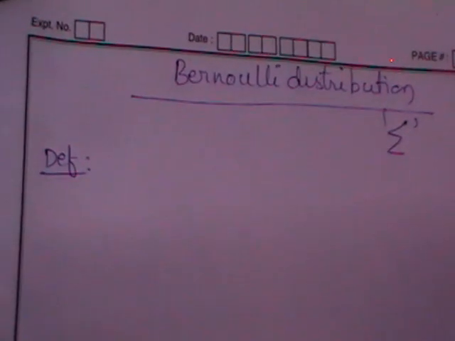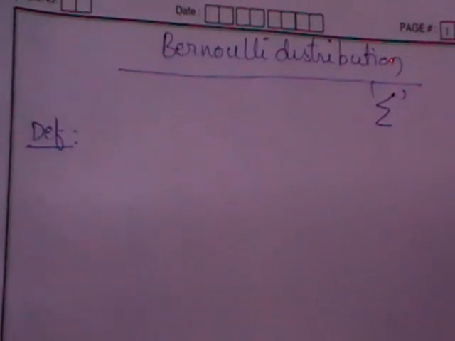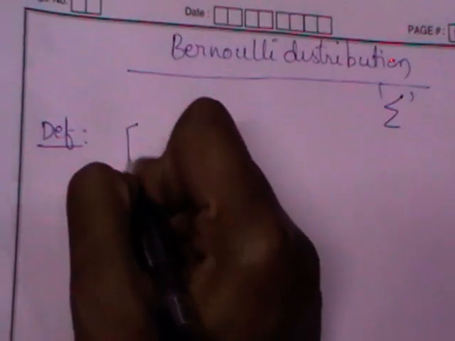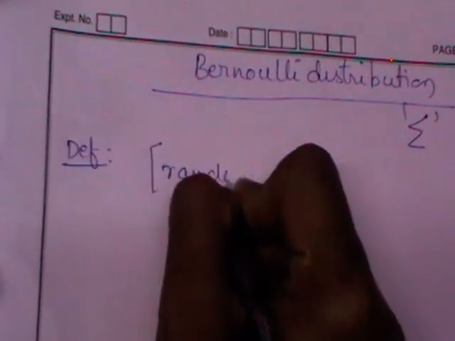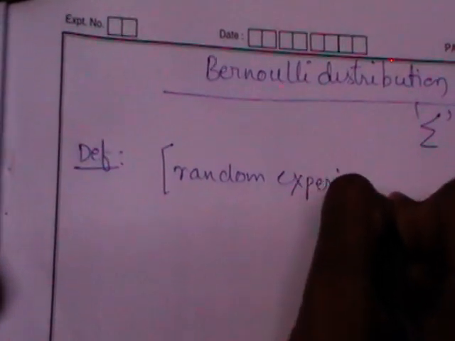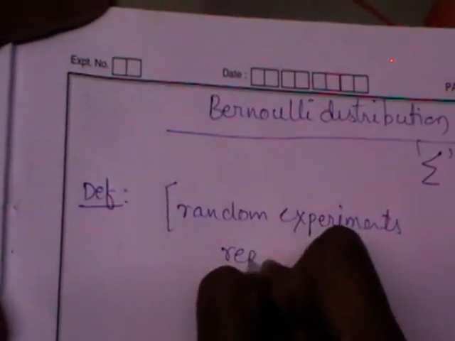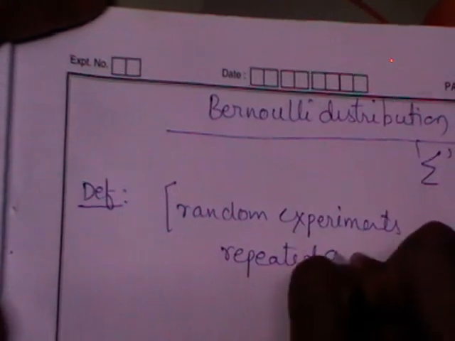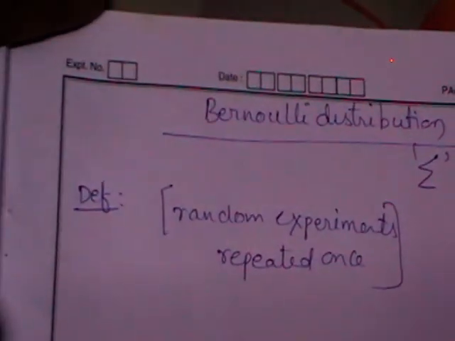So let us define a Bernoulli distribution. When you call a distribution Bernoulli, it means you consider a random experiment which is repeated only once.